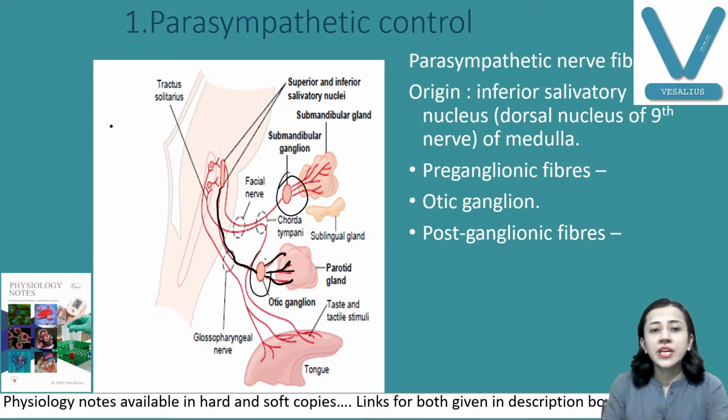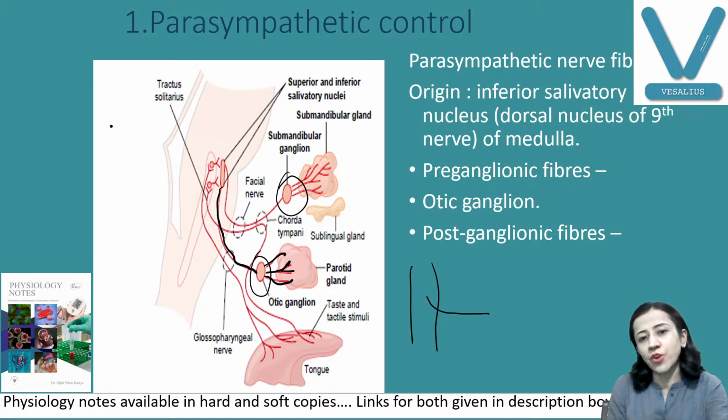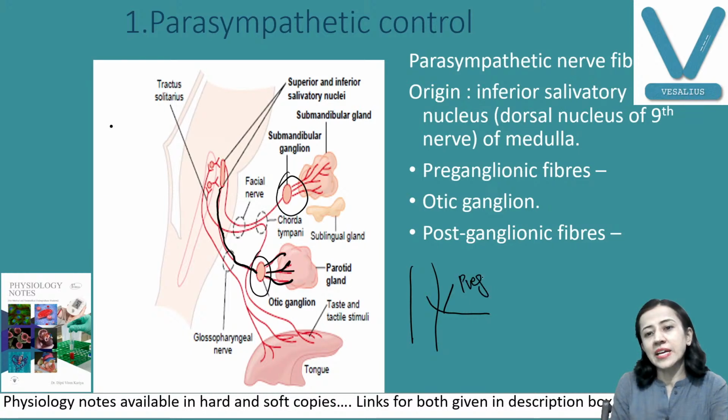In sympathetic and parasympathetic nerves we have preganglionic fibers. Preganglionic means, suppose this is your medulla and pons, the fibers originating from the pons and medulla are known as preganglionic fibers. Then they end in the ganglion, from which the postganglionic fiber arises.